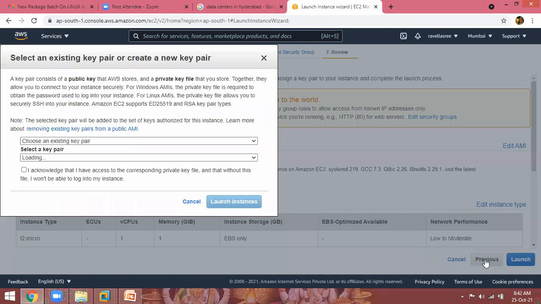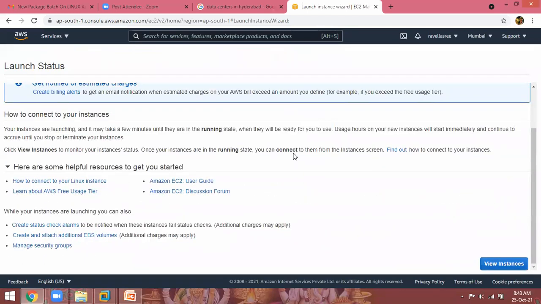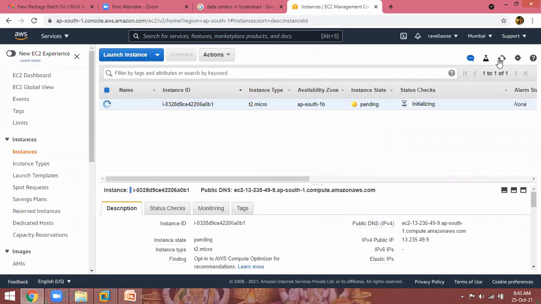Now I can log into my Linux server from my local laptop. See, the server is ready. Like how you power on your Windows laptop every day, just by powering on the switch, here I am launching my server, which means I am powering on the server. Automatically the cloud people will provide one public IP address to you, because your laptop is on a private network. But we are in the cloud environment. My server is in cloud. So here they gave a public IP.